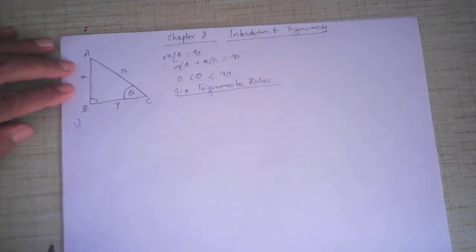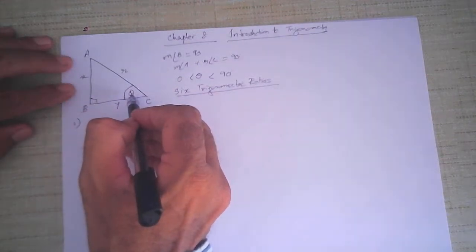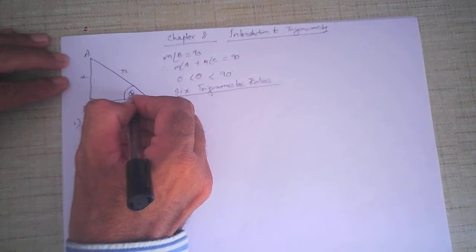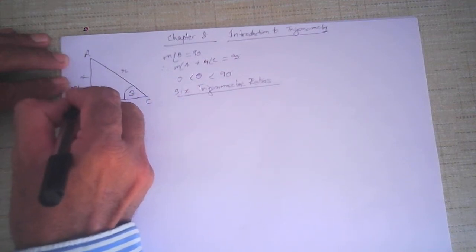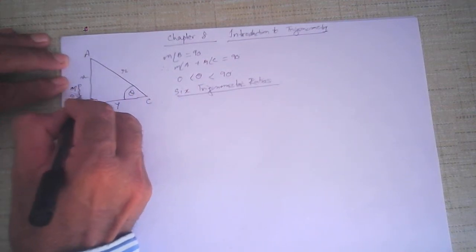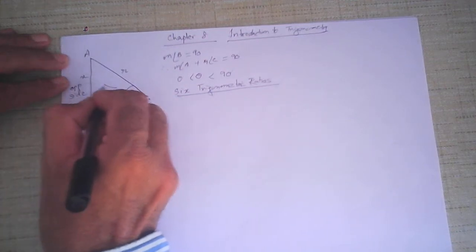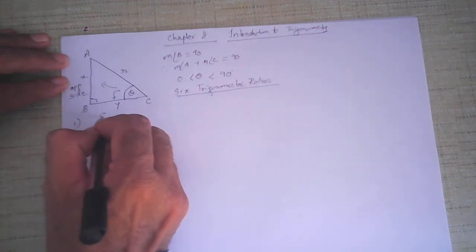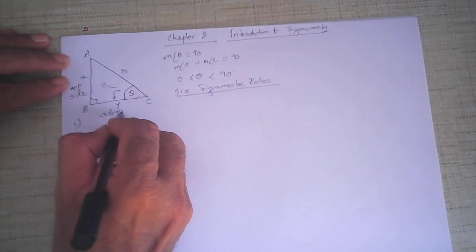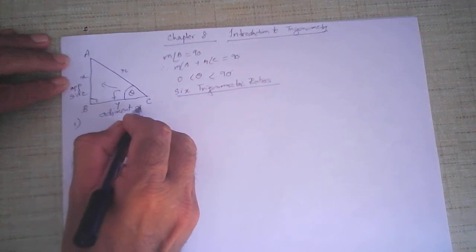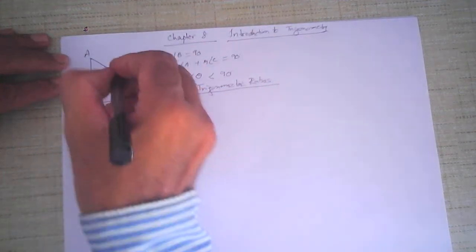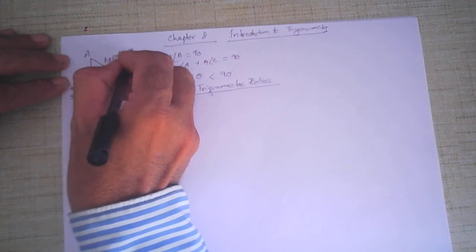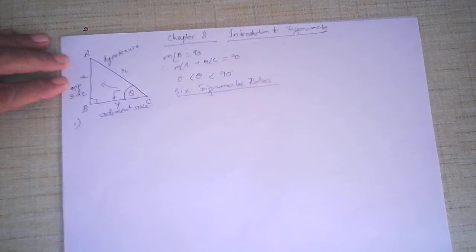Let us take the first one. Supposing this is your angle theta, then this side is called the opposite side, the side opposite to angle theta. This side is adjacent to it, next to it, so we call it the adjacent side. And of course AC is the hypotenuse. It is the longest side, the side which is opposite to the right angle in the triangle.